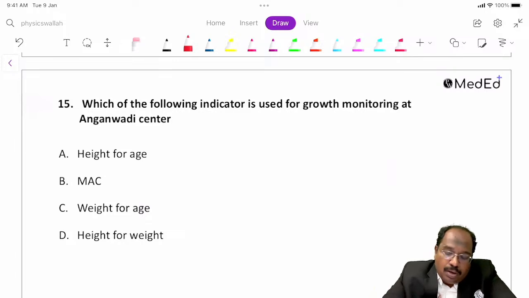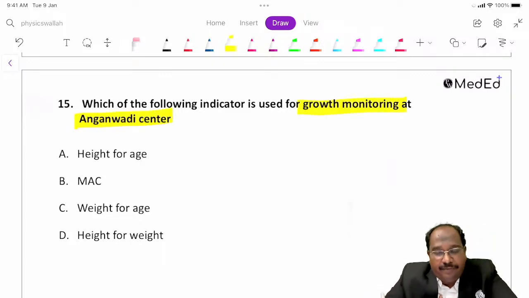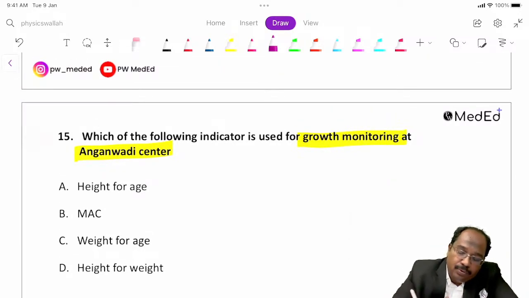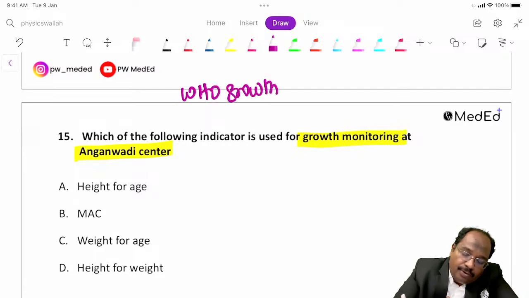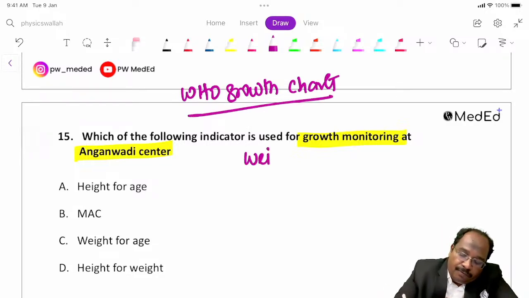Which of the following indicators are used for growth monitoring at the Anganwadi Center? The Anganwadi Center is the place where we monitor the growth. There we use WHO growth charts, which are based on weight for age.